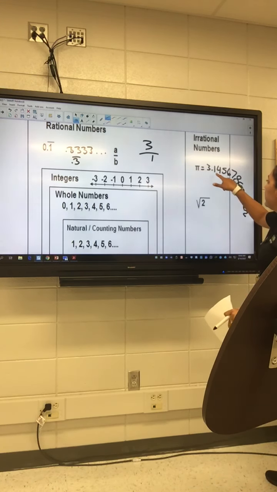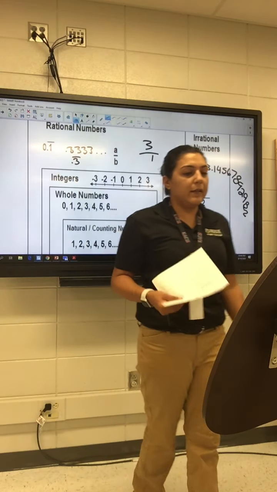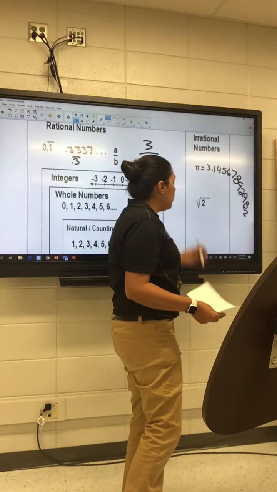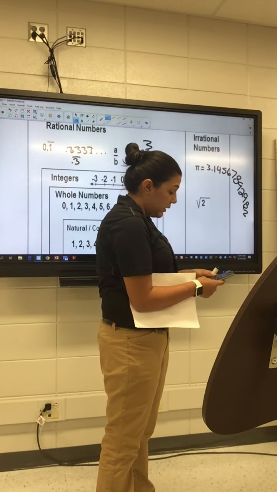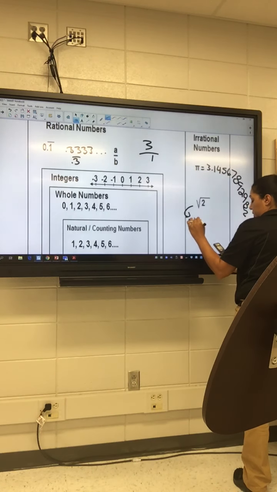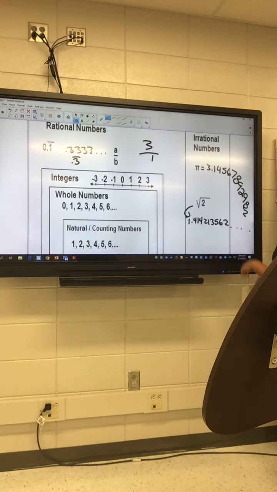That's not really what it is, but you can see that the decimal doesn't, this one says 0.3333, and it's always going to be 3. That's why it's a repeating decimal. This one keeps changing. It's never something over and over and over and over again. That's what makes it irrational, okay? So, square root of 2 is the same way. And I really don't even know what that one is. It's 1.414213562, and that's all the farther my calculator goes out. But it does keep going, and the numbers just keep changing.